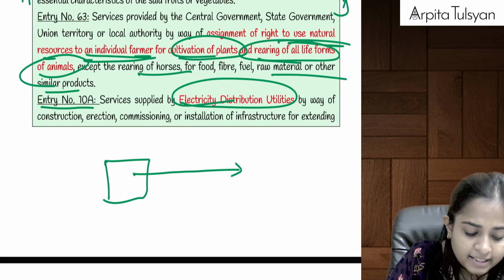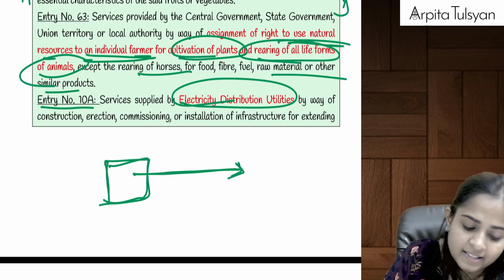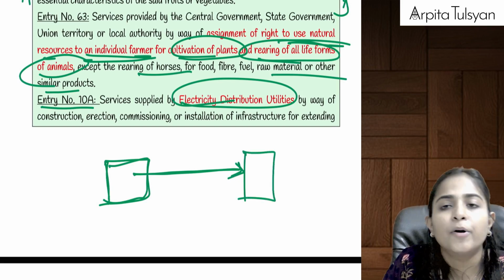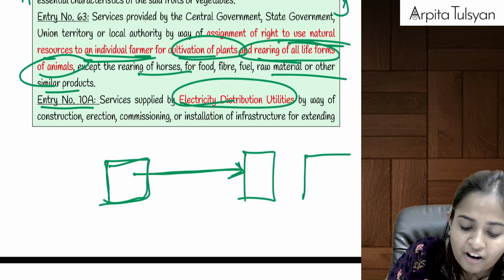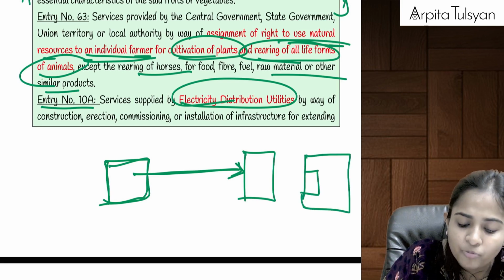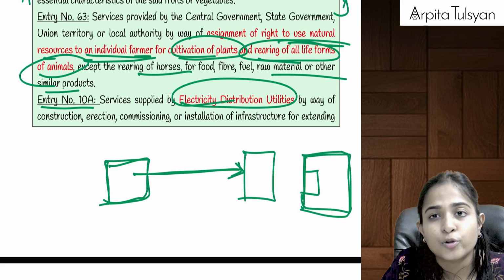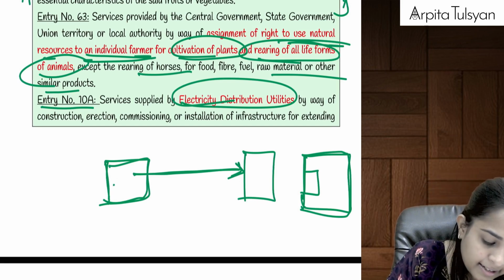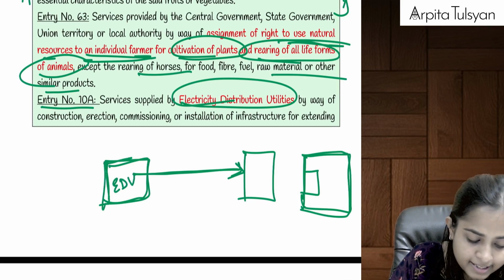So the electricity distribution utility has provided electricity up to a particular point. But let's say my agricultural land is here and my tube well is situated here. I will also need electricity at my agricultural land. But let's say the electricity distribution utility, the company which is distributing the electricity, is situated here.